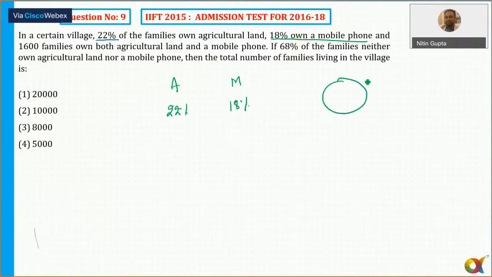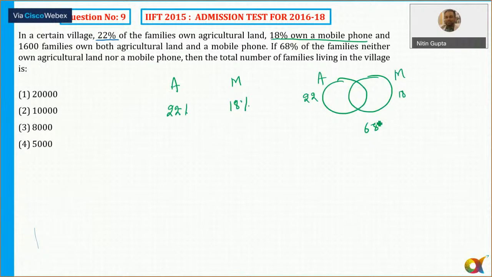So agricultural as well as mobile. Let's say it's mobile phone. Okay. If 68% of the families neither own agricultural nor mobile, then the total number of families living in the village is, I need to find out the total number of families. So this is 2018.